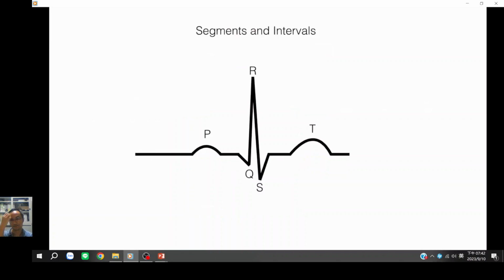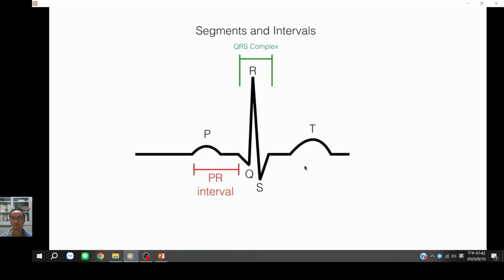So now let us talk about the segments and intervals in the EKG diagram. There are a bunch, starting off with the PR interval, the PR segment, the QRS complex, the ST segment, and the QT interval. But to make it easy for you guys, we are just going to talk about the PR interval and the QRS complex.